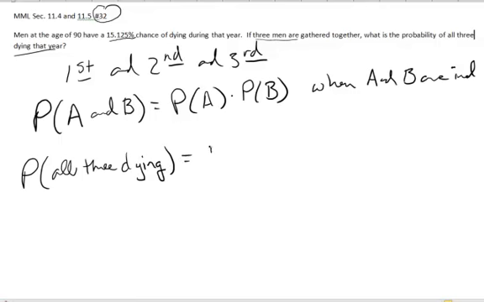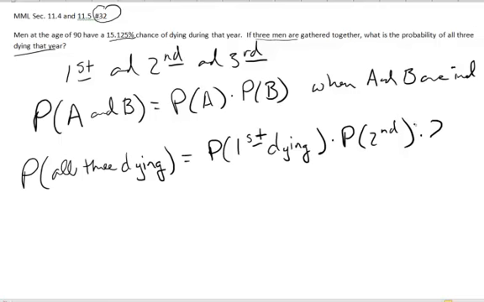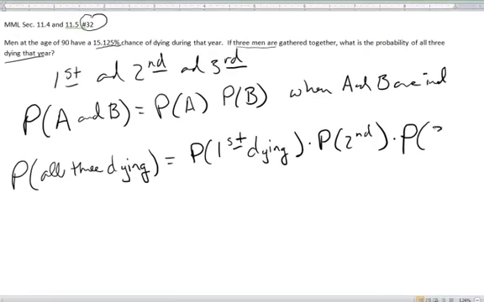that's just equal to the probability of the first dying times the probability of the second dying times the probability of the third dying. Well, what is the probability of the first man dying that year?